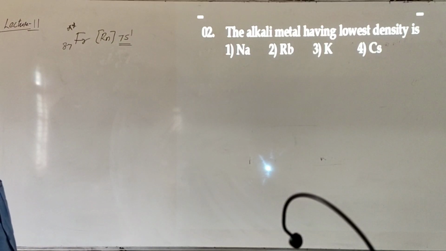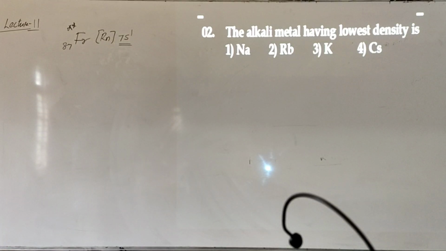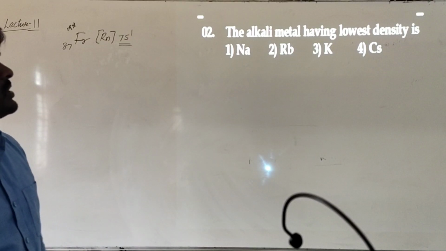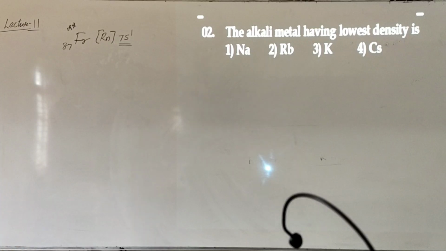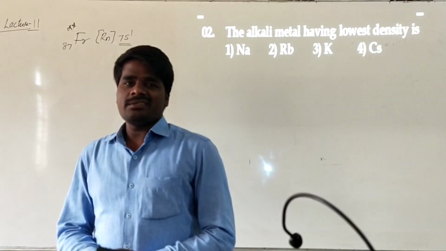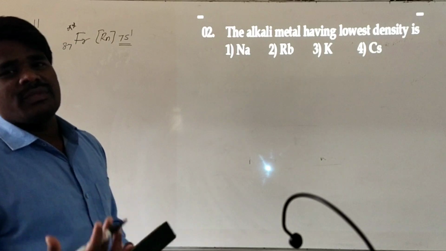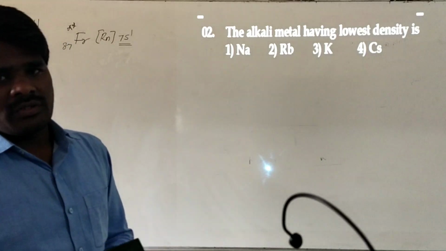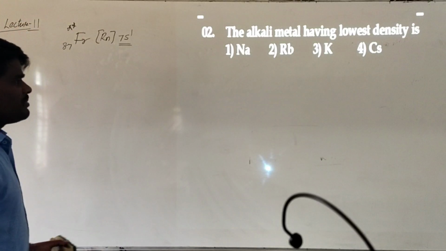Next question is about the alkali metal having the lowest density. See, what are the options given? He is asking to identify the alkali metal with the least density: sodium, rubidium, potassium, and cesium. Generally, we know that down the group, density increases, but there is an exception to this rule. As I said, there is a higher probability of getting questions from the exceptional cases. This is also a similar sort of question.